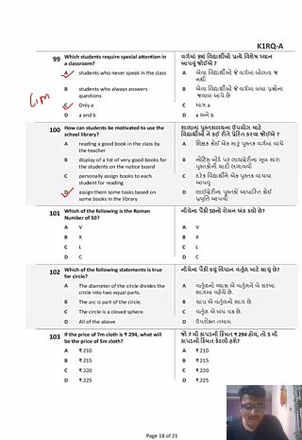Next, which of the following is the Roman numeral 50? V is denoting 5, X is denoting 10, C is denoting 100, L denotes 50.